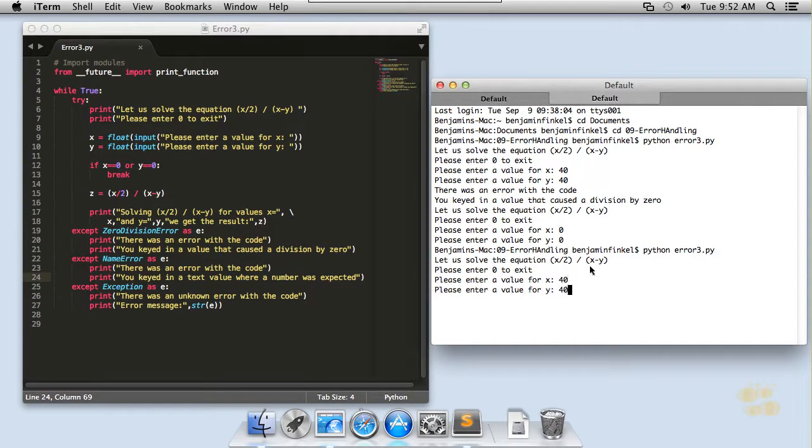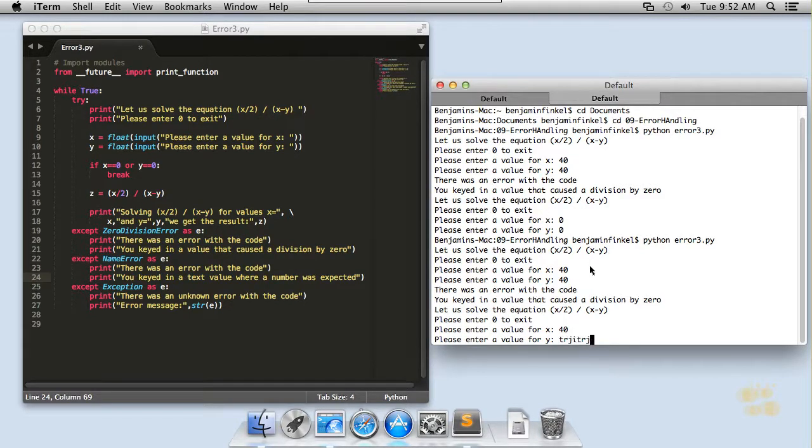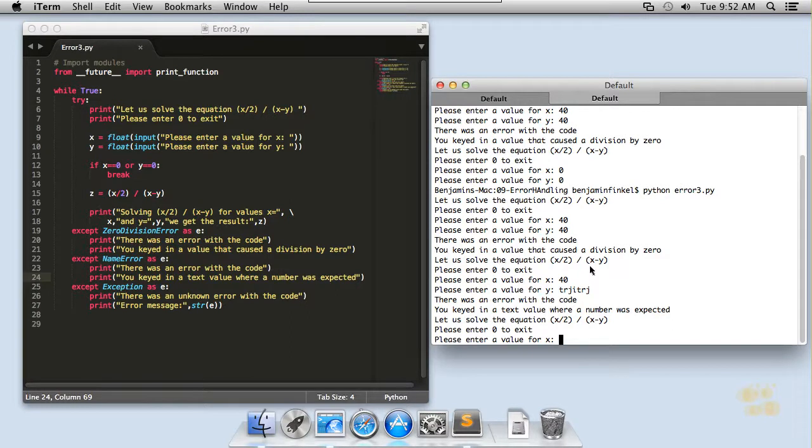First, I'll start with my ZeroDivisionError. There we go. You keyed in a value that caused a division by 0. We didn't see any of those other messages print out because they were skipped right over. Same thing if I put in letters for one of my values. You can see you keyed in a text value where a number was expected. So that's really helpful for the user. And the last bucket, except Exception as e, will get called whenever there's any other exception generated in the code, which honestly I can't think of a way to do that right now. So we have good error handling, good error catching on this block of code right now.